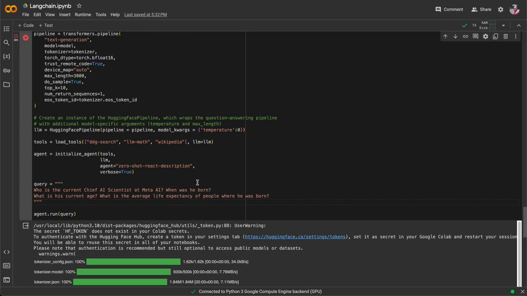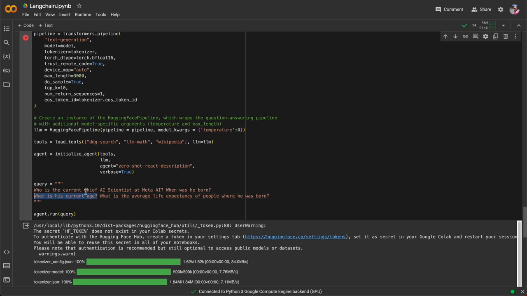I am asking this question to the LLM purposefully, because I want the LLM to first search on the internet for the AI scientist at Meta AI, then check the date of birth, and also do some math calculations based on the current age of the person.